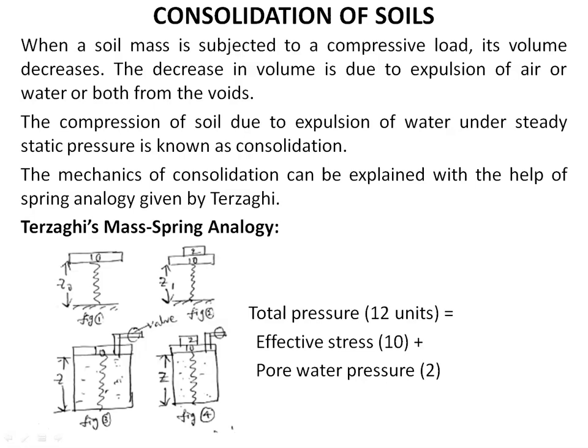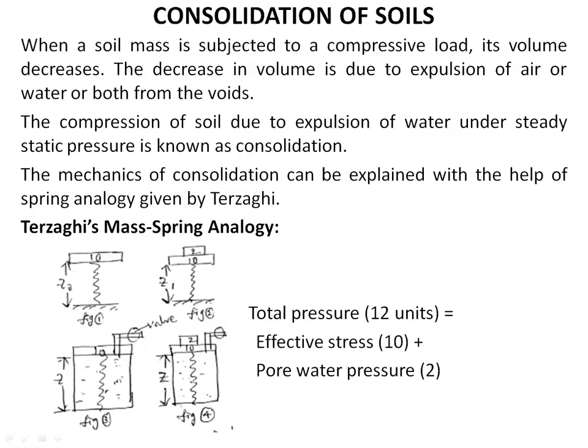So what is the difference between compaction and consolidation? Compaction happens due to expulsion of air from the soil under dynamic pressure, whereas consolidation takes place due to expulsion of water under steady static pressure. The mechanics of consolidation can be explained with the help of spring analogy given by Terzaghi. Now let us see Terzaghi's mass spring analogy.